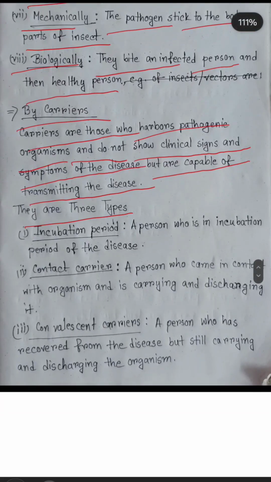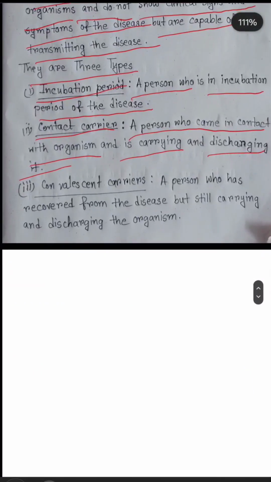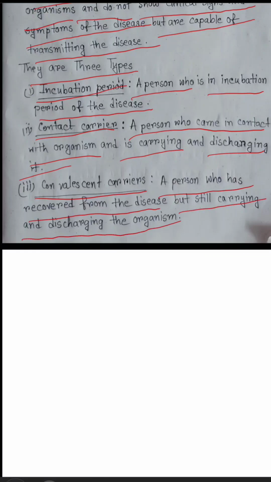There are 3 types. First one is incubation period carrier, a person who is in the incubation period of the disease. Next, contact carrier, a person who comes into contact with the organism, is carrying and discharging it. Next, number 3, convalescent carrier, a person who has recovered from the disease but is still carrying and discharging the organism.